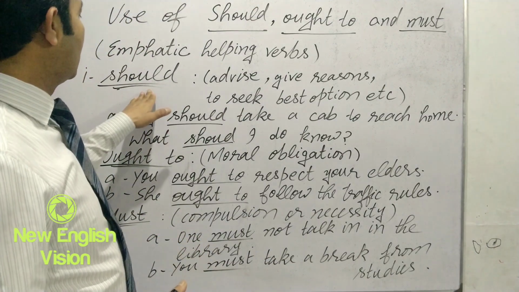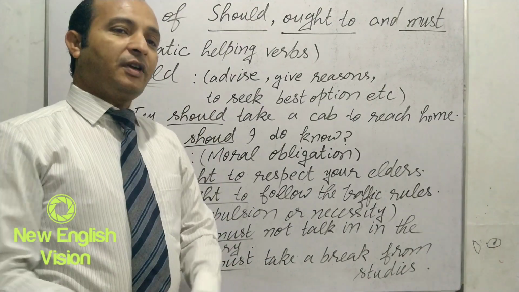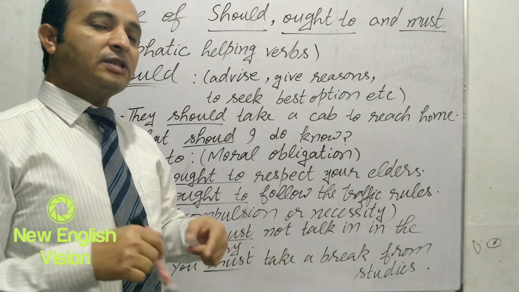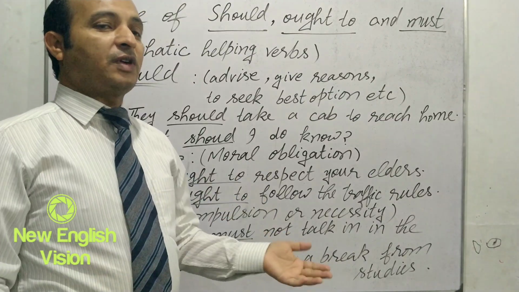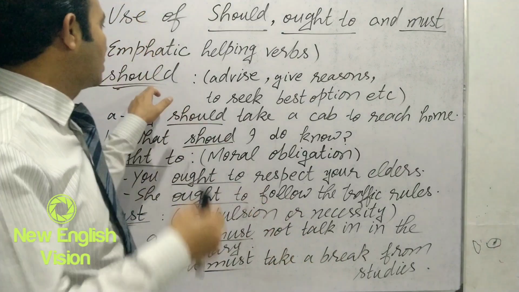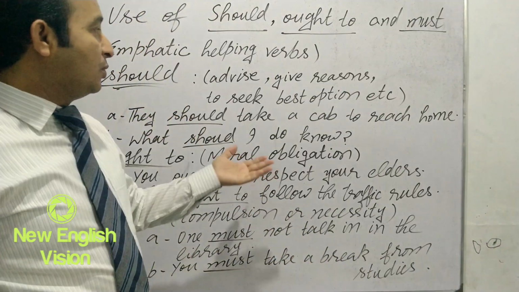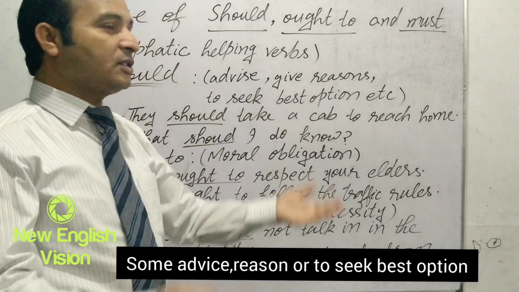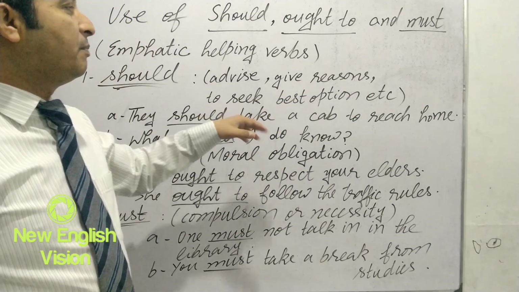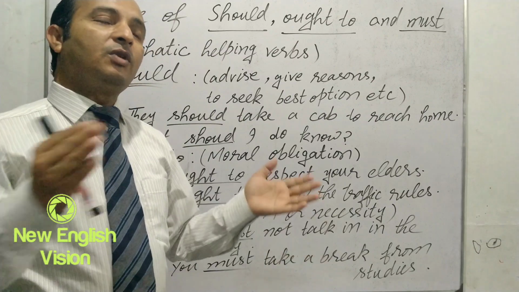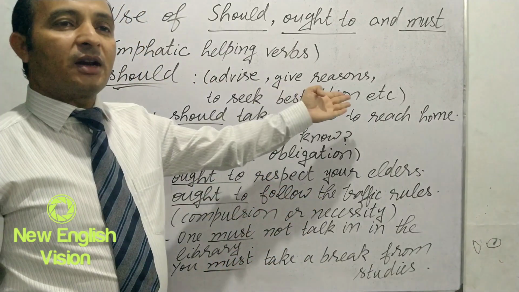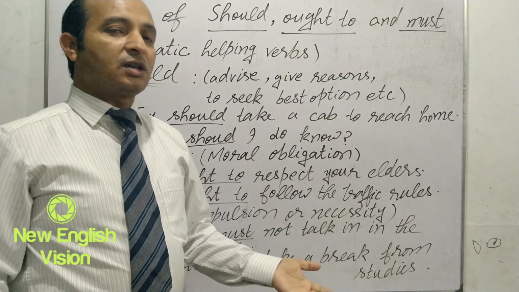First we will discuss should. Where to use should? As we know, should is also used for emphasis. When we emphasize to do something, we use should. But where to use it? When we are giving some advice, when we are giving some reasons to do something, when we seek the best option to do something, we use should. So these are the reasons for using should in your sentences.